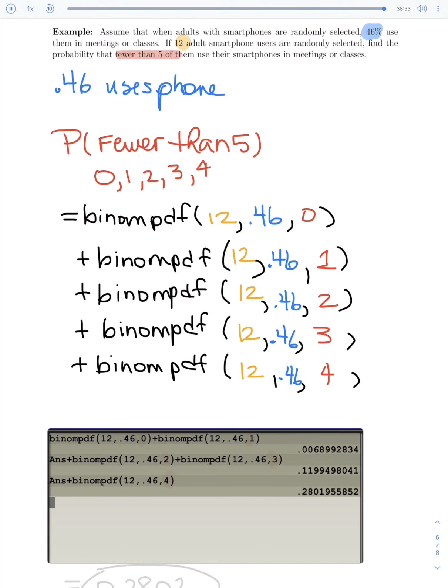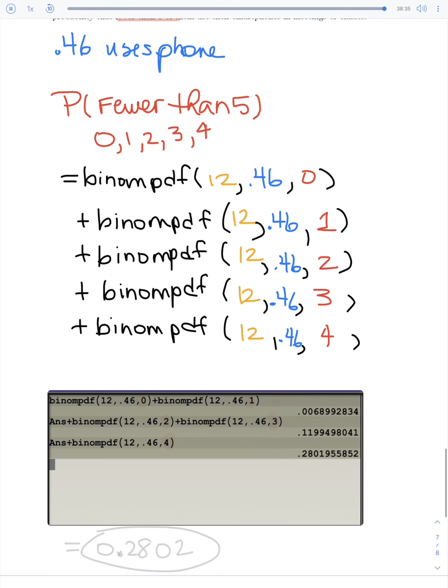So if we plug all this into our calculator and have it add up all 5 of those for us, the binom PDF for 0, 1, 2, 3, and 4, notice our final probability, once it's all added up, is 0.2802. And that's our chances of fewer than 5 using their phone for this type of thing.